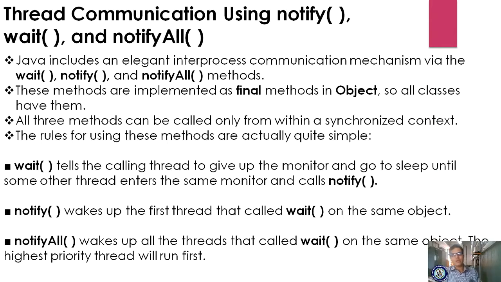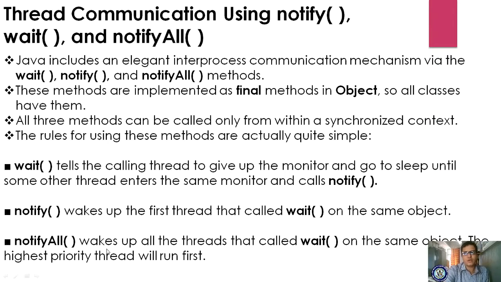Even when n threads are waiting, when they are given the notification of notifyAll, all the threads are started based on the priority of that thread. Okay, yes. So the wait method tells the thread to wait. The notify method tells the waiting thread to wake up.